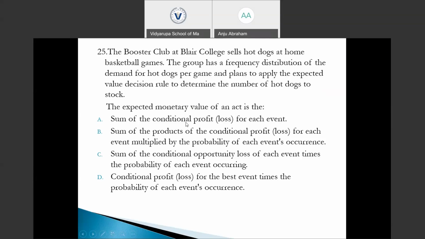Option B, right. Yes. Sum of the products of the conditional profit or loss for each event multiplied by the probability. We need to multiply the conditional profit or loss for each event with the respective probability and sum it up. We get the expected monetary value relating to the profits or cash flow that we could earn from such an event.